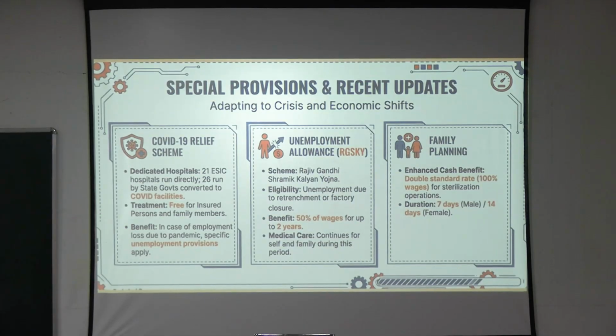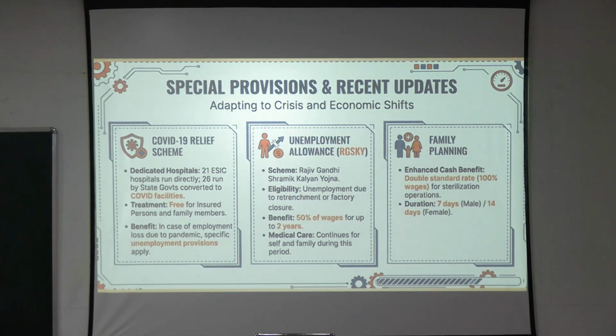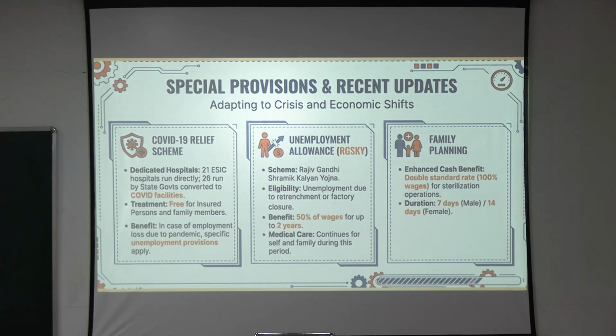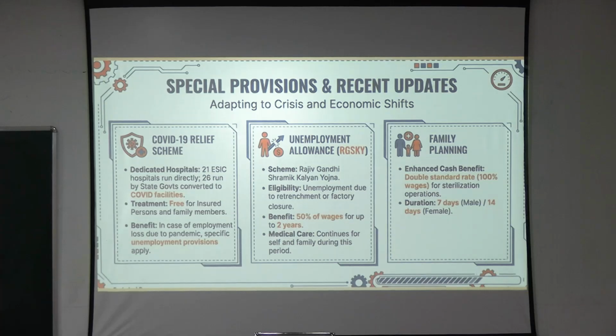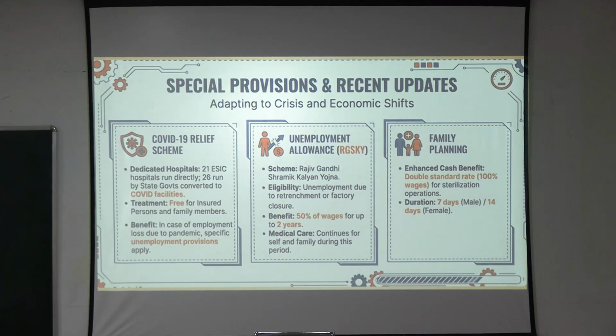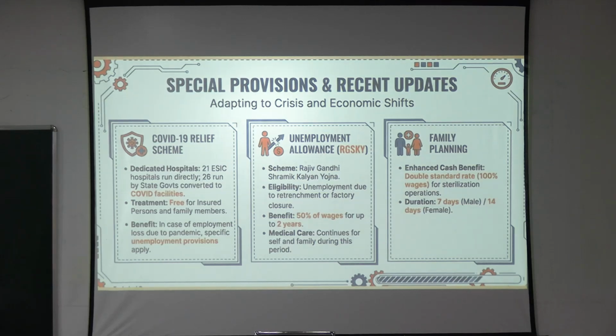There are dedicated hospitals: 21 ESI Act hospitals run directly, and 26 run by state governments converted to COVID facilities. Treatment is free for insured persons and family members, and for benefit in case of employment loss due to the pandemic, specific unemployment provisions apply. So during the COVID-19 pandemic, all these measures were there so that the people who were affected by the pandemic can have less effect on their health costs.